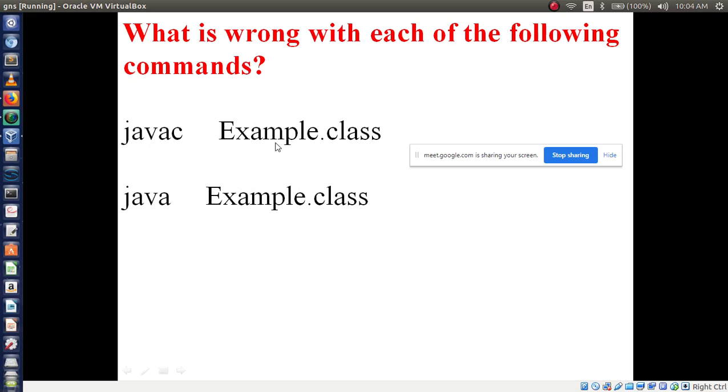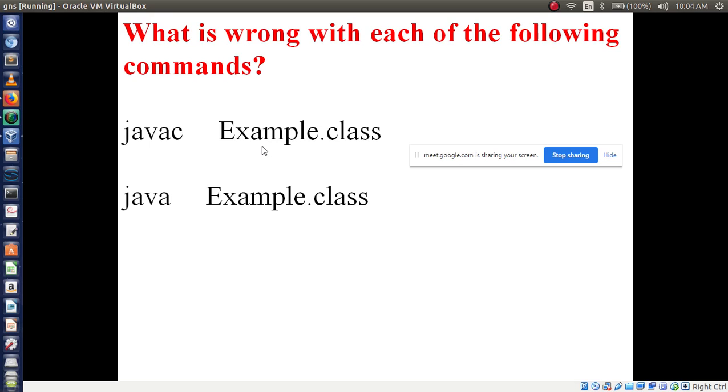Here we have to write the class name. So javac, then javac followed by what should I write? Class dot example. Okay. Anyone?